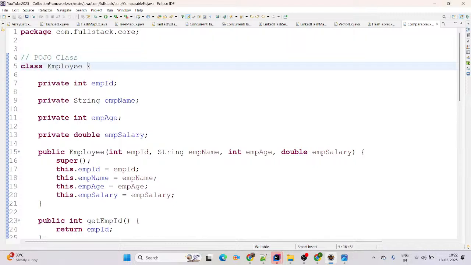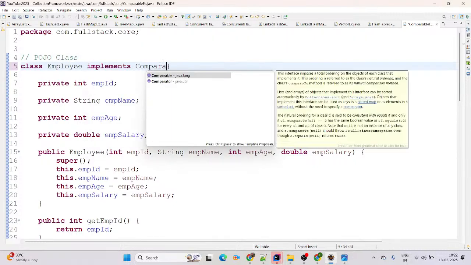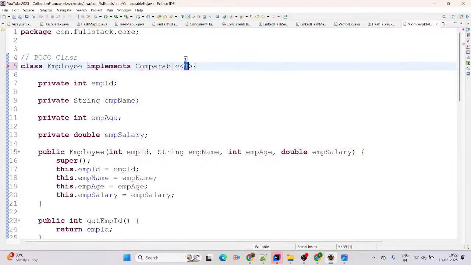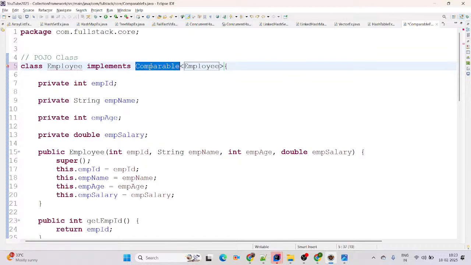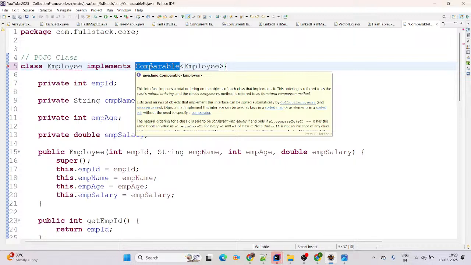Now within that class we are going to implement the Comparable interface. Comparable and Comparator are both interfaces. Comparable comes from the java.lang package and Comparator from the java.util package. Here we use the Comparable interface, and the type we give is Employee. Now line number 5 gives us a compile time problem. Why? Because whatever abstract method is in Comparable, we must implement in our implementation class. That abstract method is compareTo. I will show you this method, no worries.